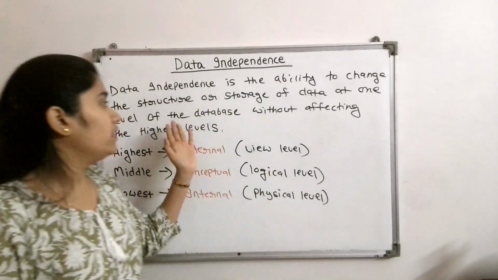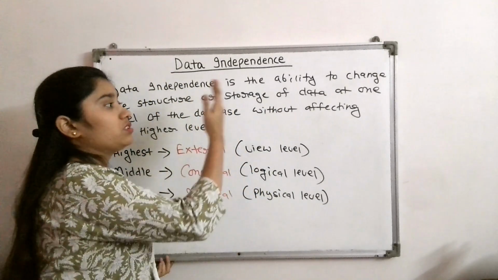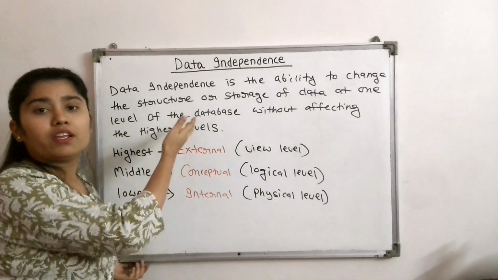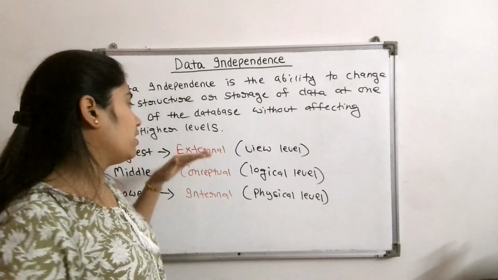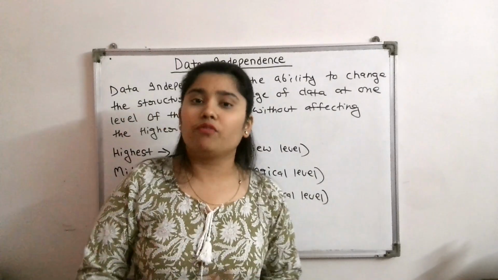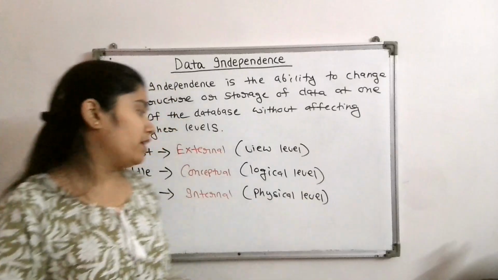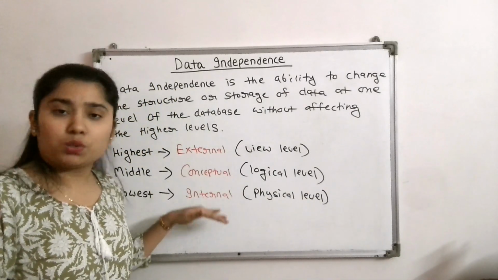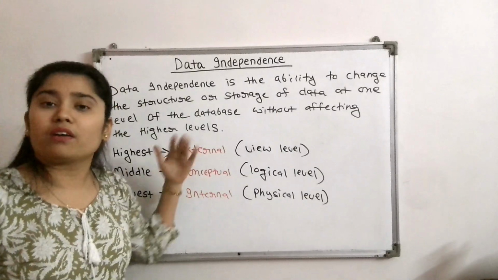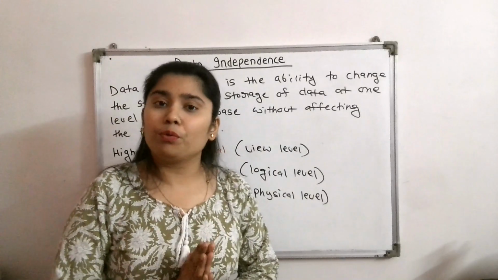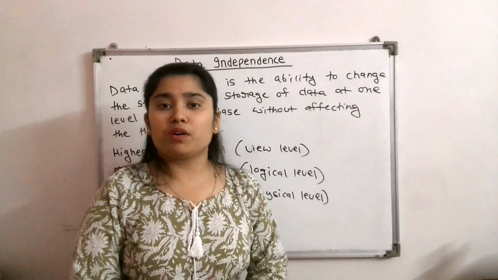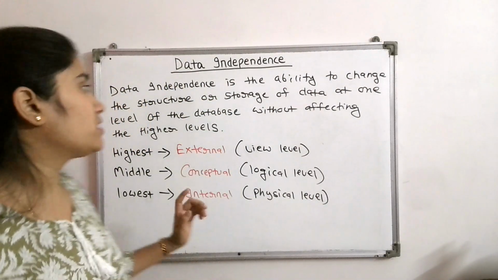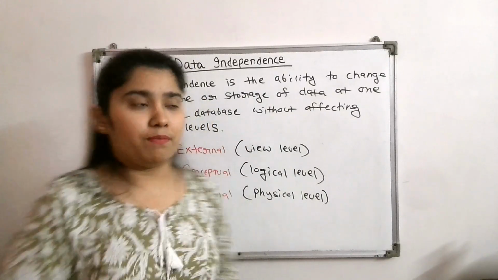Why? Because we have seen in the definition that changes in one level should not affect the higher level. As the external level does not have any higher level, we have only two types of data independence, the internal level and the conceptual level, because changes in these two levels do not affect the higher levels. I hope it is clear why we have two types of data independence. If you want to write it down, take a screenshot, then we will study the types of data independence one by one.